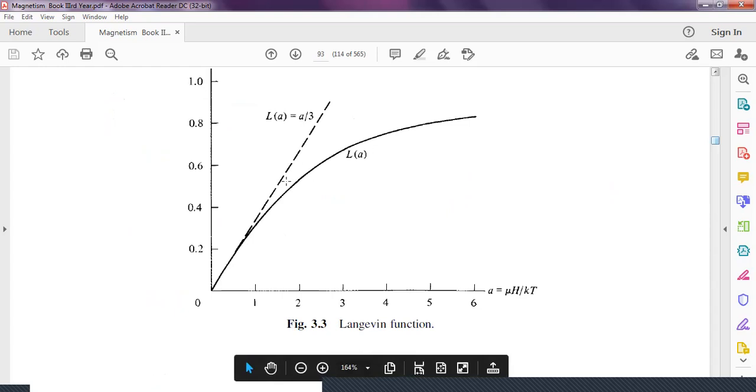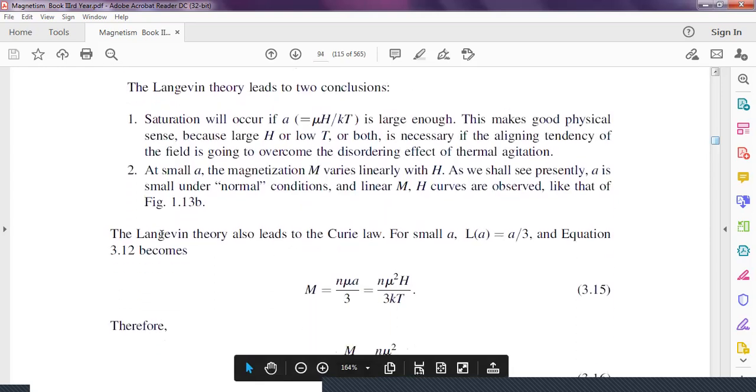So this is a linear curve, where L(a) is considered as a by 3, and this is a non-linear curve. Therefore, the Langevin theory also leads to the Curie law. This is the Langevin theory.